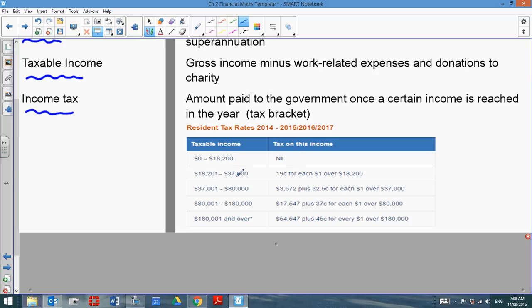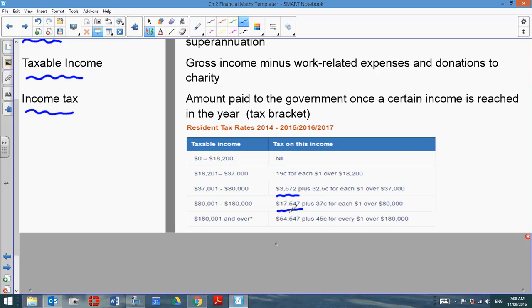From $18,200 up to $37,000, you are charged 19 cents for every dollar that's over $18,200. So again, you wouldn't be affected under $18,200. From $37,000 to $80,000, we have to pay a lump sum of $3,572, and then plus on top of that is 32.5 cents for every dollar that's over $37,000. If you're in the $80,000 to $180,000, then we have to pay $17,547 plus 37 cents for every dollar that's over $80,000.